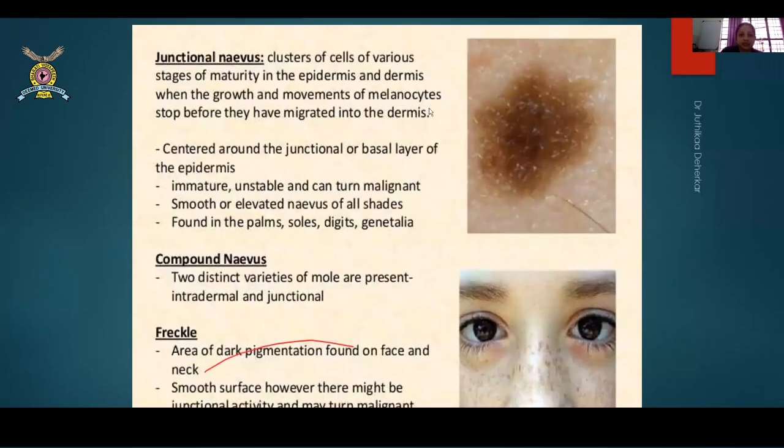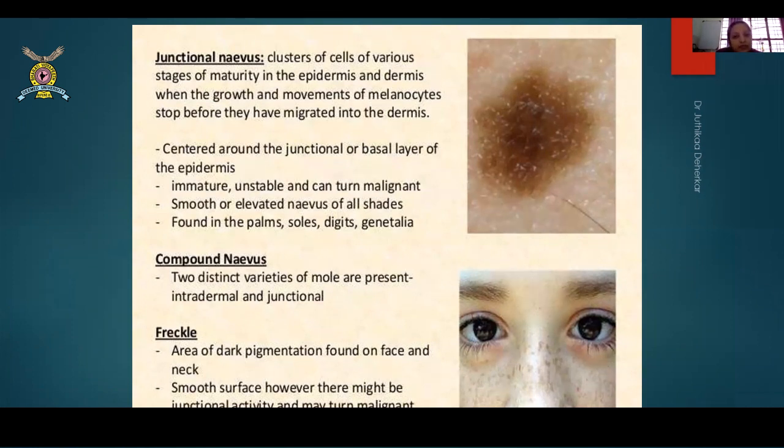So this is junctional nevus. Now, junctional nevus is, as the name suggests, clusters of cells of various stages of maturity in the epidermis and dermis. So when the growth and the movement of melanocytes stop, before they migrate into the dermis, they are centered around the junctional or the basal layer of the epidermis. So this is classical junctional nevus. They are immature, unstable, and these can turn malignant. So this is something which is of a little worry point for us.